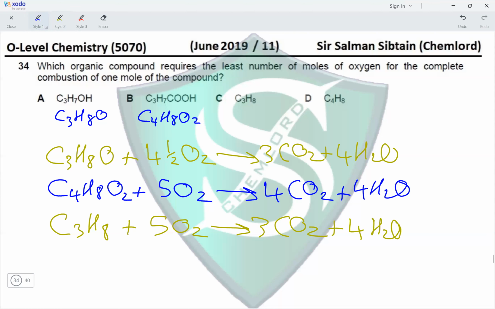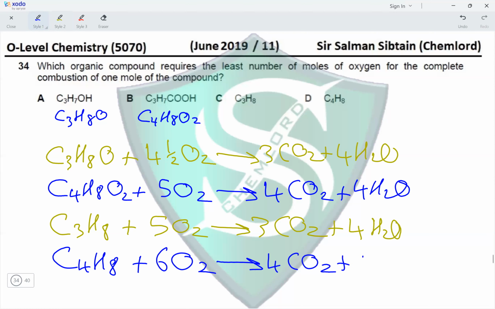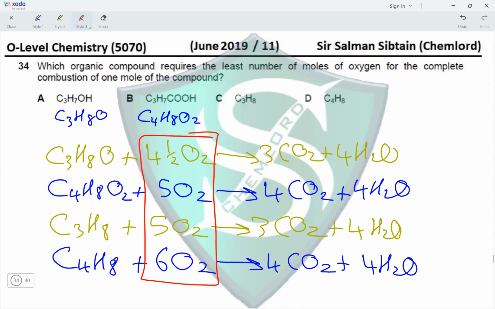And finally, C4H8 plus 4 plus 8 upon 4. 8 upon 4 is 2. 4 plus 2 is 6. 6 O2 giving us 4 CO2 plus 4 H2O. So the question has asked us which organic compound requires the least number of moles of oxygen. So out of these 4 moles of oxygen for each compound, the least number is 4.5, making option A the correct option for this question.